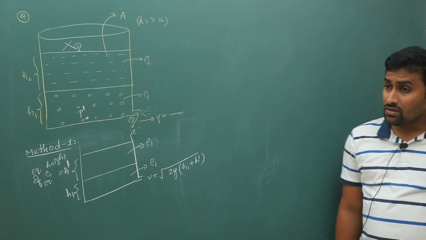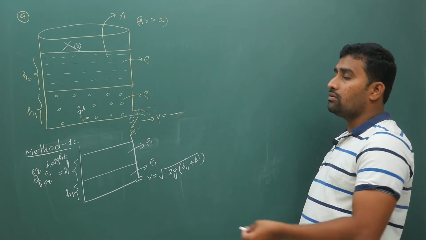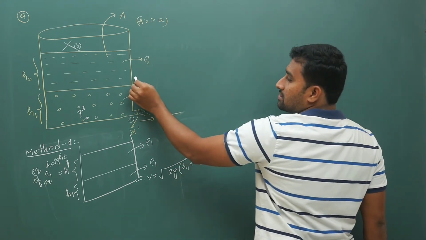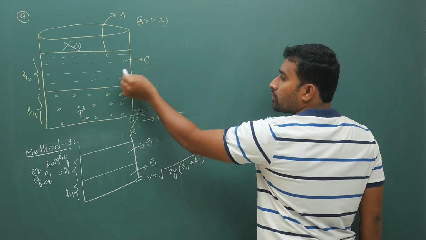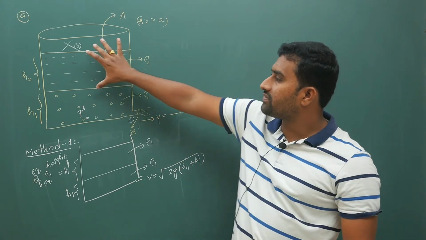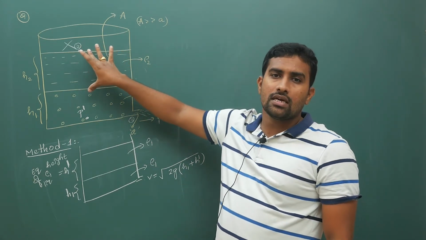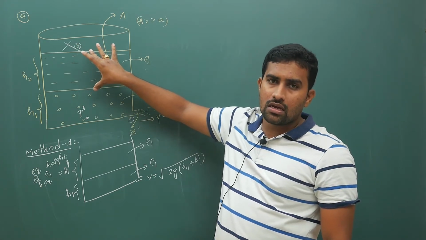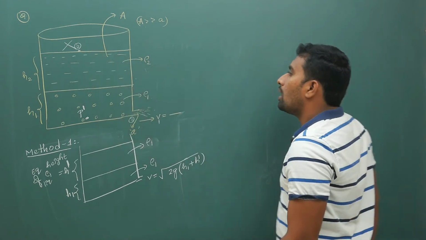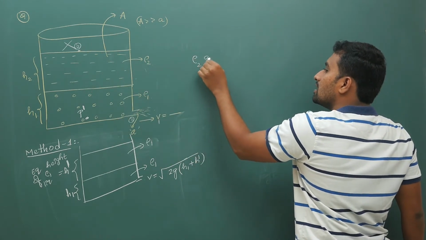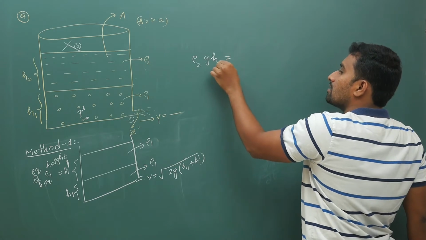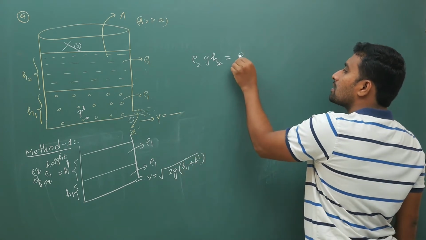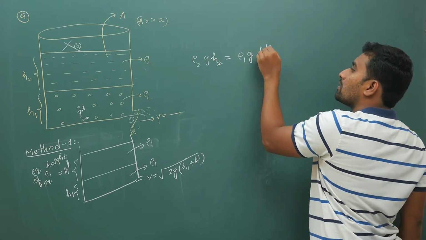Now if I try to replace with an equivalent amount, how much pressure is this liquid causing? It is rho 2 g H2. The pressure head of this liquid is rho 2 g H2. Now this rho 2 g H2 amount of pressure is caused by how much amount of rho 1 liquid? rho 1 into g into H1.